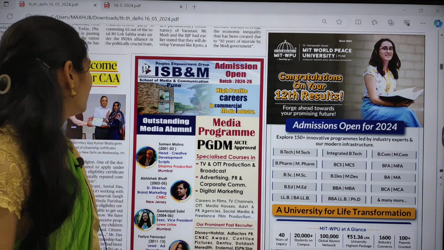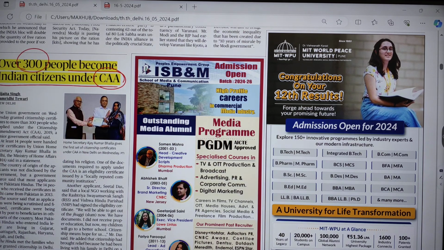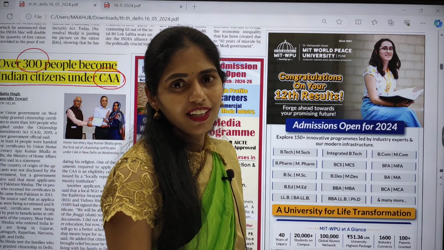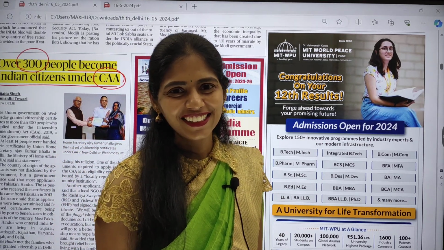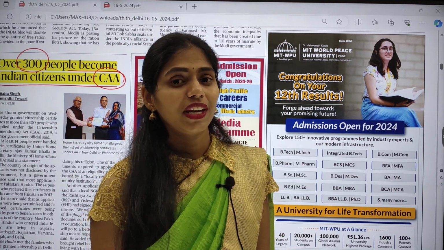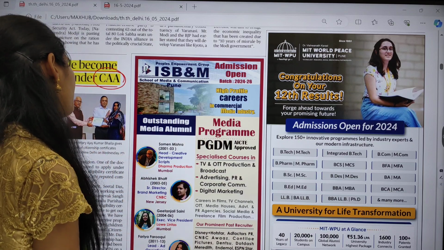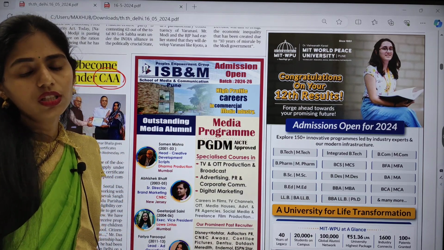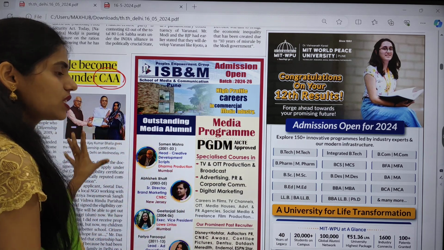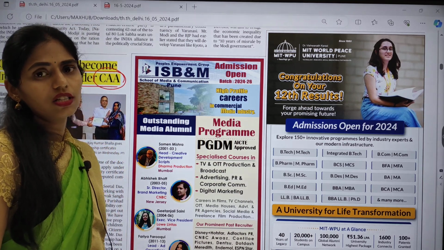So what is the keyword? The keyword here is CAA, Citizenship Amendment Act. If you have gone through your Lakshmikant book for polity, which is the Bible for polity, there is one chapter on citizenship. That is also very important from your prelims point of view, because this year the Citizenship Amendment Act is highly in the news. So there will be a 100% pakka question from Citizenship or the Citizenship Amendment Act in your prelims. So you have to focus on that chapter the most.